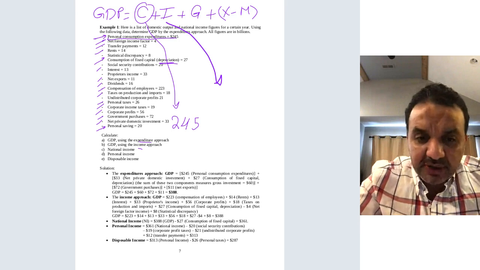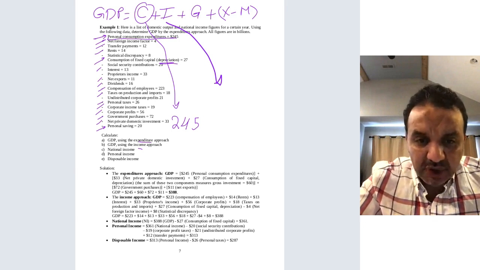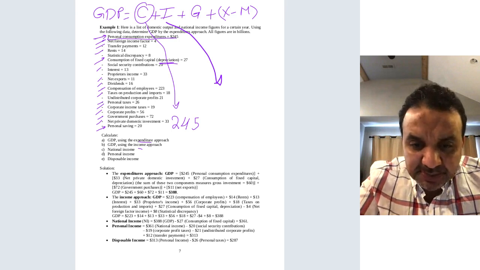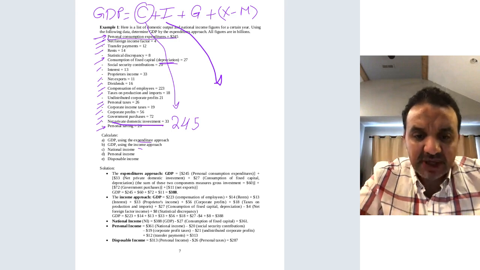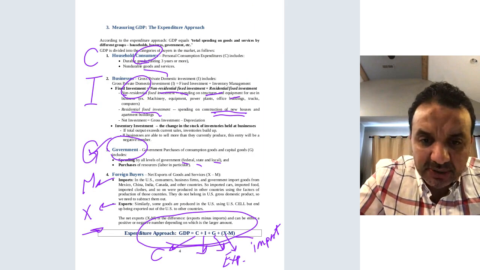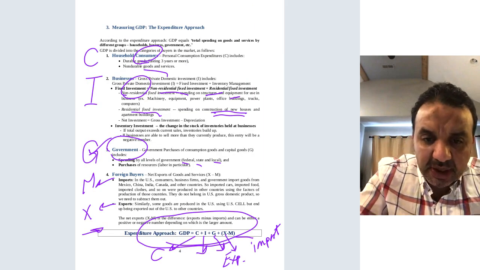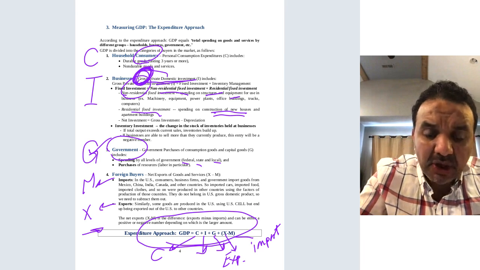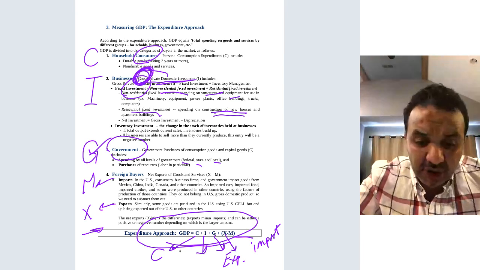So here there's a tricky part. So let's see where the investment is here. So this is the net private domestic investment. Okay, if you go back to the definition, let me go back here. What do you see here? It's gross private domestic investment. I didn't say net. I'm saying gross domestic investment, not net domestic investment.